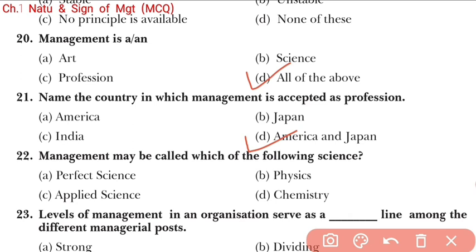Now question number 22. Management may be called which of the following sciences? Perfect science? No. Physics? How can you call management physics or chemistry? So these are totally wrong. Management is not a perfect science. That is also incorrect. Management is imperfect, but the word imperfect is not given. So we find that management is an applied science. It can be applied because it deals with human behavior.